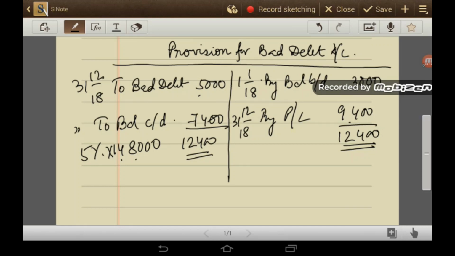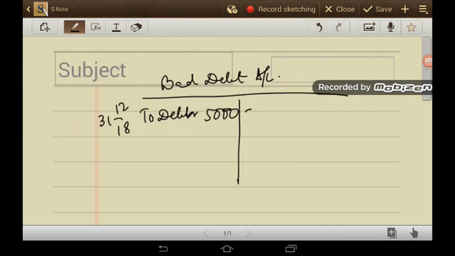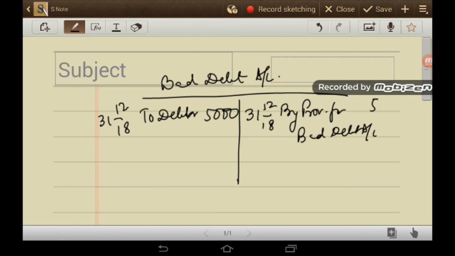In this question, the bad debt ledger has not been asked to be prepared, but we will prepare the bad debt ledger also. On 31st December 2018, the amount of bad debt, 5,000, will be transferred by provision for bad debt account.